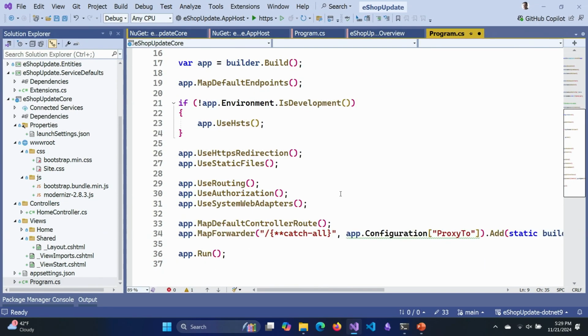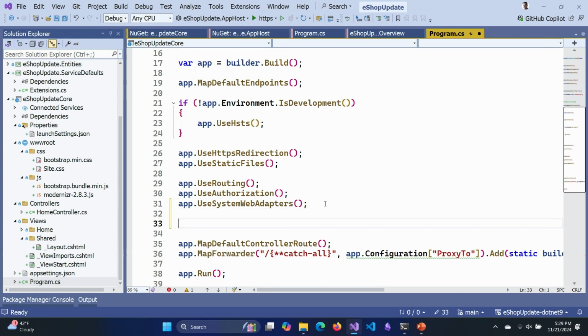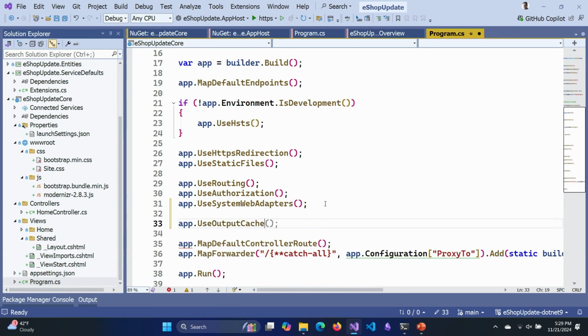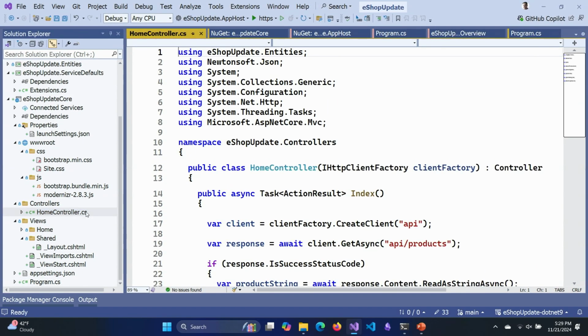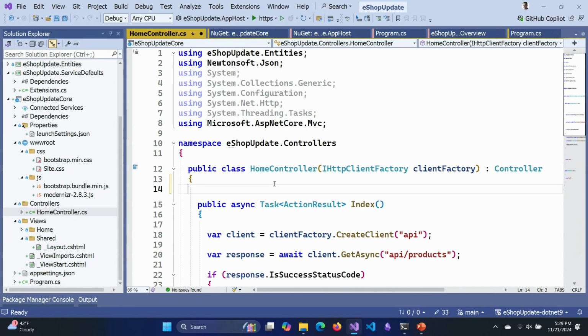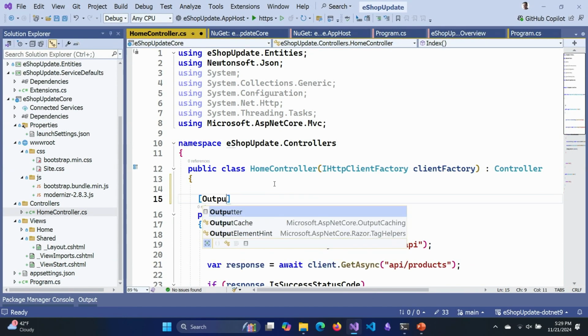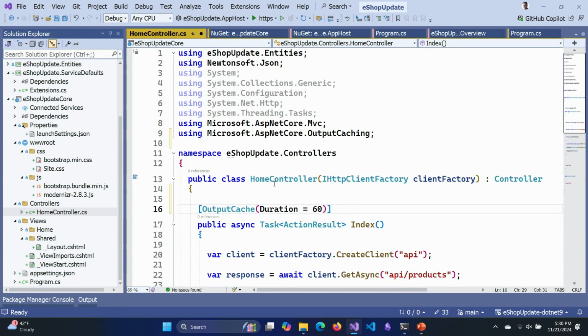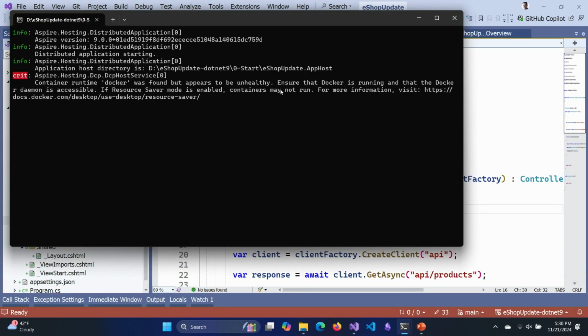Now, it's configured. I need to make sure it's in the HTTP pipeline. So I'll add my use output cache down here. And finally, let's actually enable the cache for that front page by saying output cache. There we go. I don't like 60 seconds. Let's go to full 10 minutes. All right. There we go. All in 5-6 lines of code.